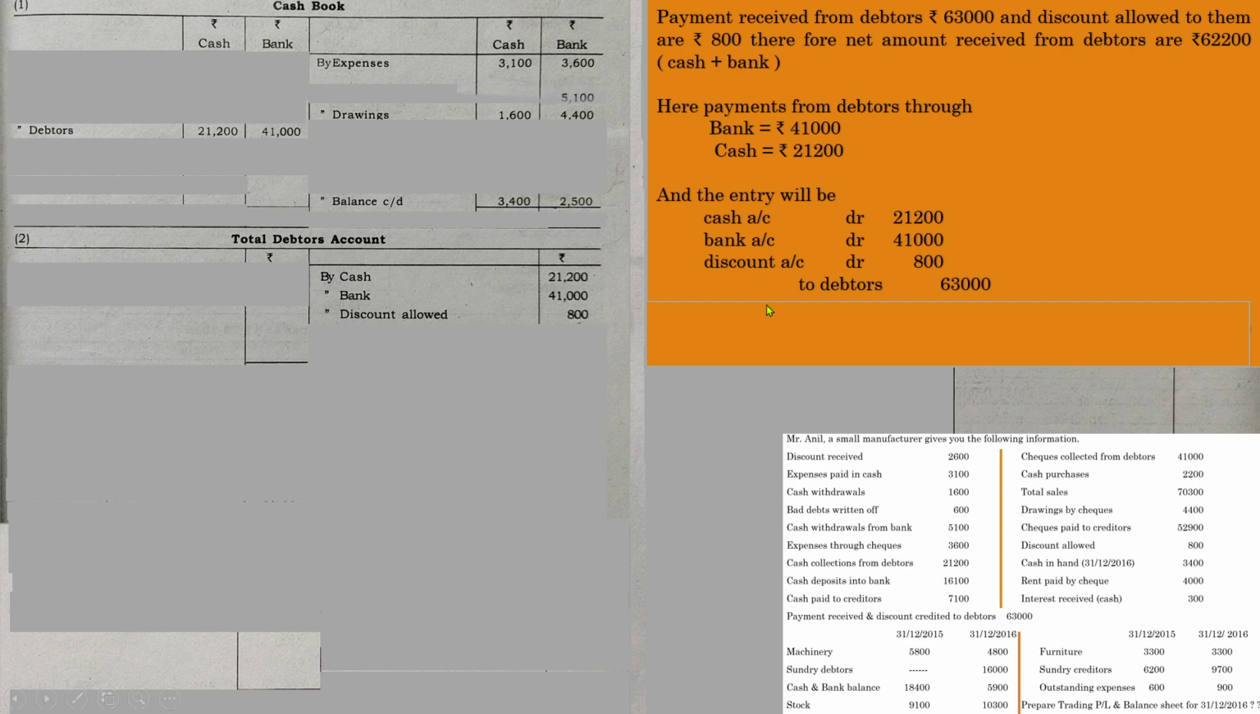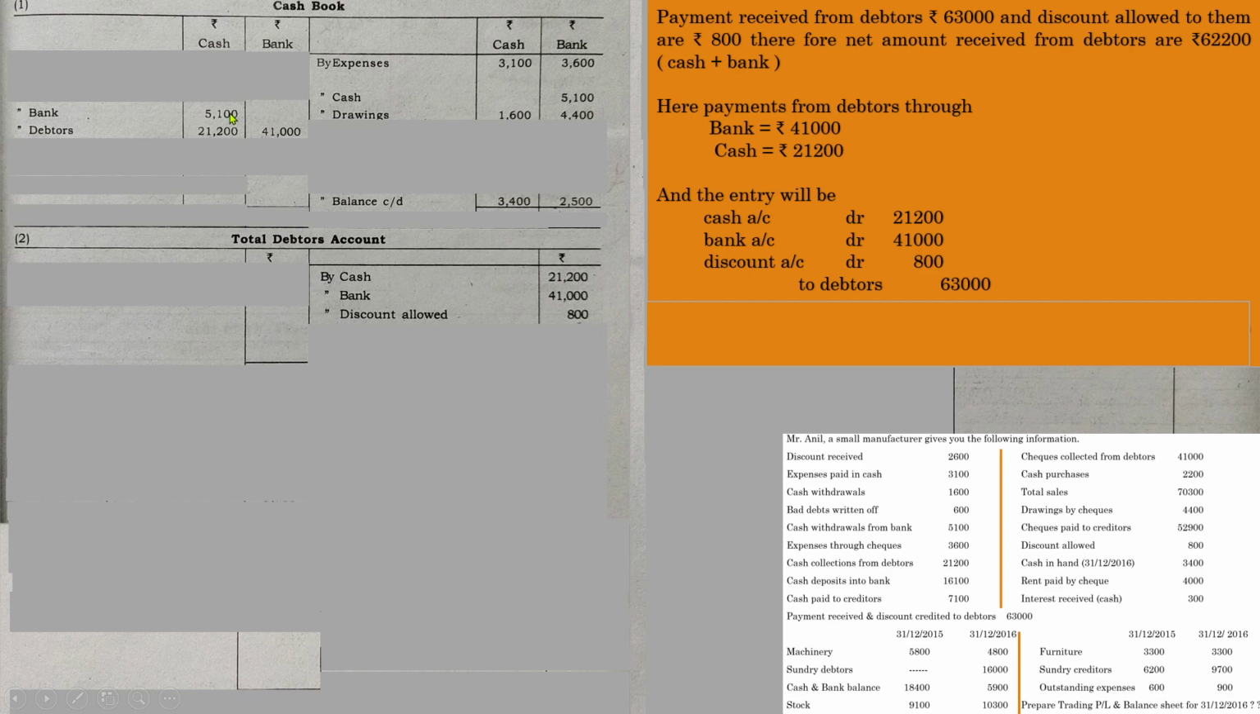Next one, cash withdrawals from bank. Since we have already treated the cash withdrawal as drawings, you need not assume this one as drawings again. Otherwise, it should have been specifically mentioned in the question. So whenever you withdraw cash from bank, the entry will be as I have mentioned previously, cash account debited to bank. This is a two-column cash book, so it will be by cash 5100, and in here to bank 5100.